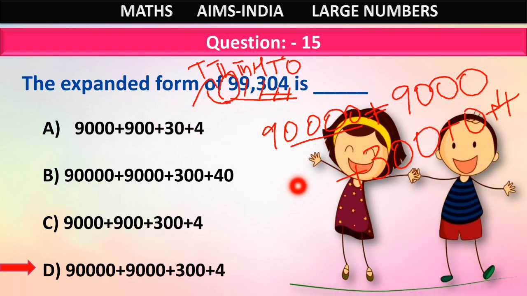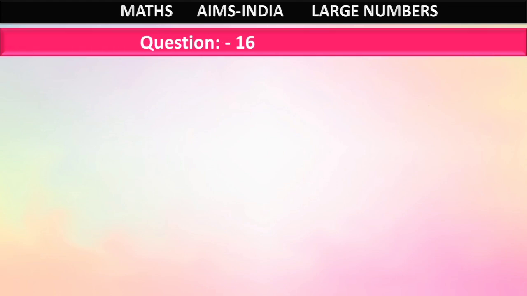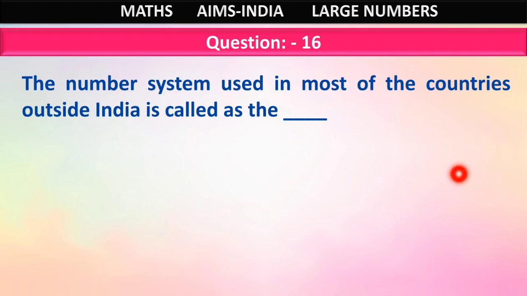Expanded form is the sum of place values of the digits in a given number. Understood, right? How to write an expanded form? Okay. Question number 16. The number system used in most of the countries outside India is called as the dash.